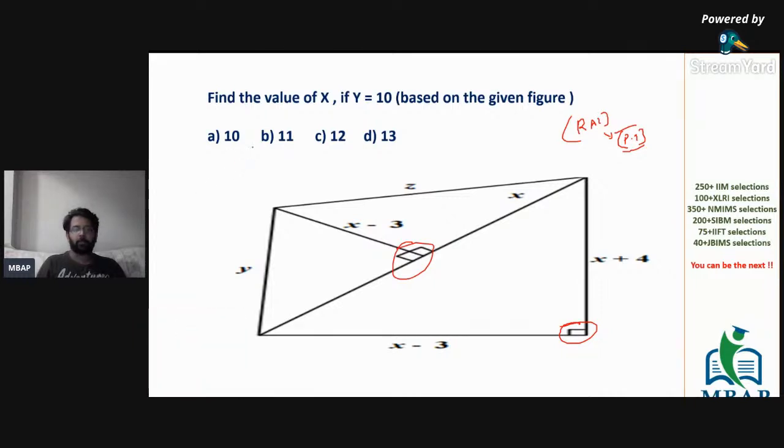Which value will give you a Pythagoras triplet? 10 minus 3 is 7, 10 plus 4 is 14. 7, 14 will not form a Pythagoras triplet. This is not possible. If I take 12, 12 minus 3 is 9, 12 plus 4 is 16. Again 8 and 16, double the value, not possible. 13 minus 3 is 10, 13 plus 4 is 17. 10 and 17 is also not going to be possible.